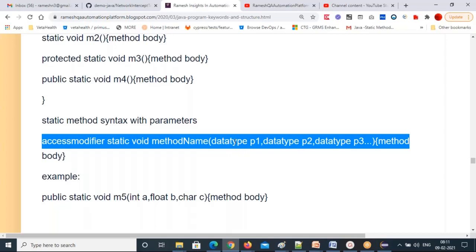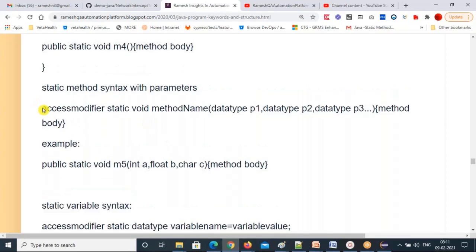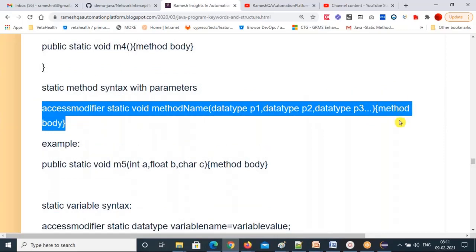Give one parameter, not necessarily more than one. Now methods are done. You can create methods with these syntaxes, and derive your own methods by following them.